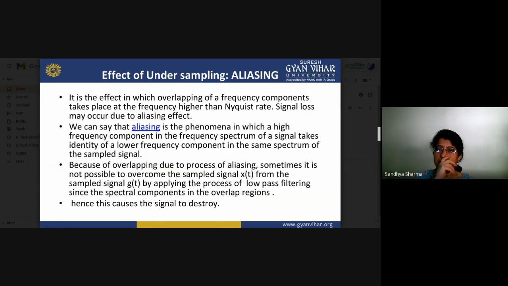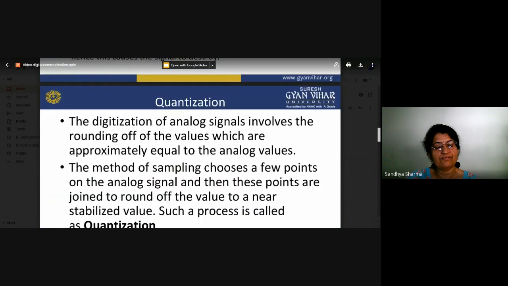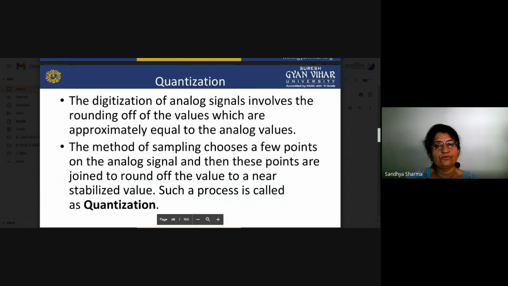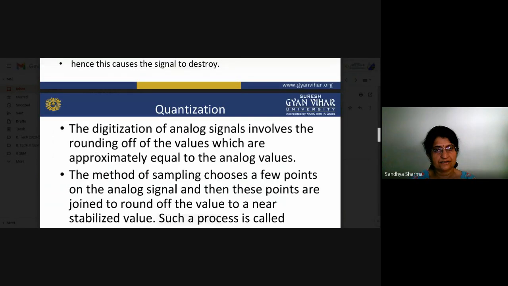So in this type of sampling, in which your sampling rate is less than 2fm, there may be overlapping of signals, and your samples may be destroyed. So this is the reason. What is undersampling? It is when the sampling frequency fs is less than 2fm, where fm is the modulating signal frequency.